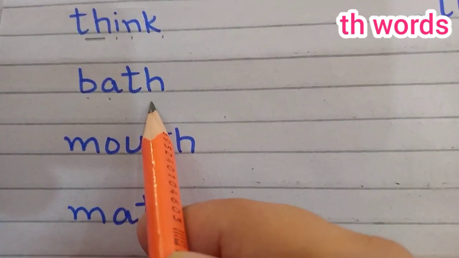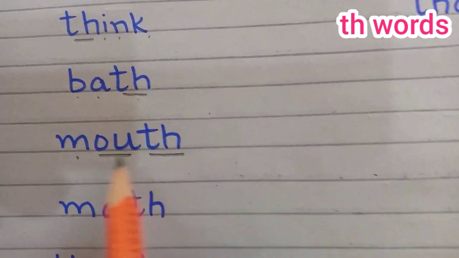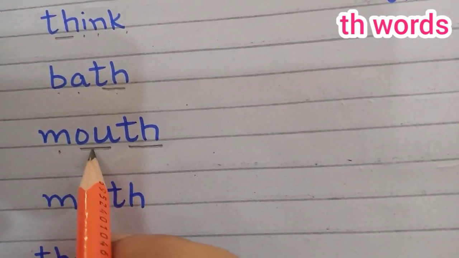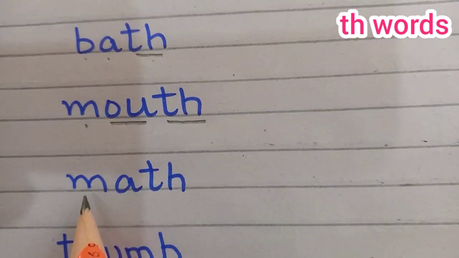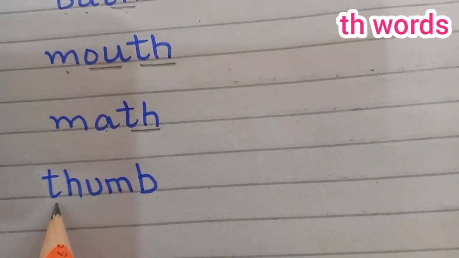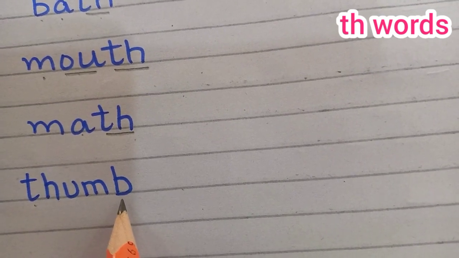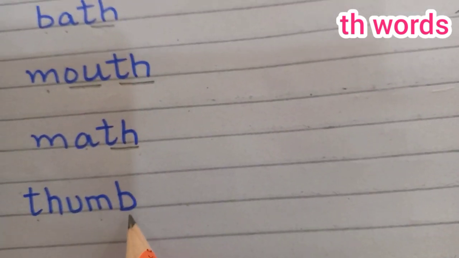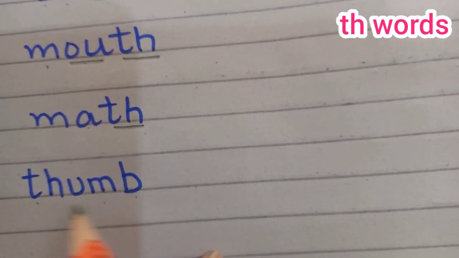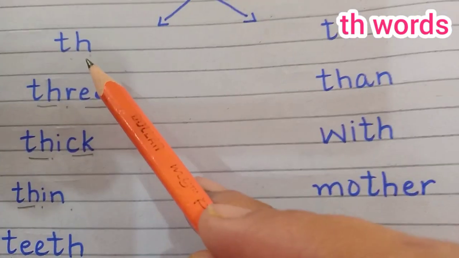Ba, a, th: bath. M, ow, th: mouth. This word has two double sounds, ow and th. M, a, th: math. Th, u, m, b: thumb. In this word, b is silent. Thumb. These are th words.